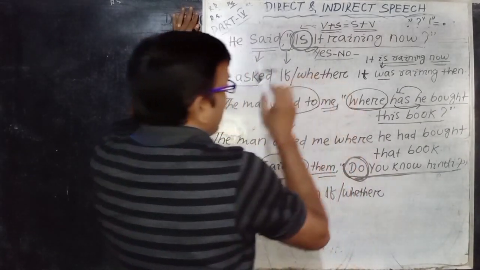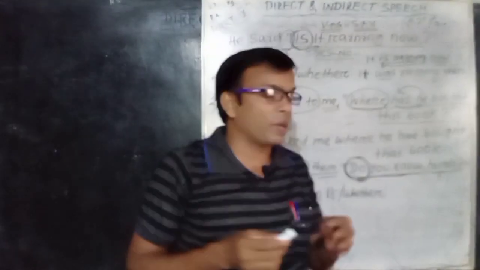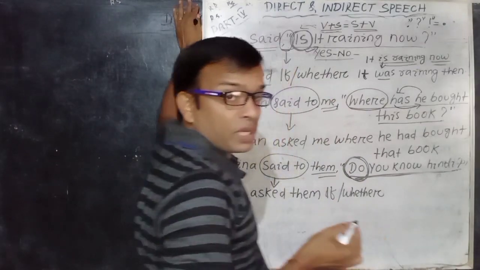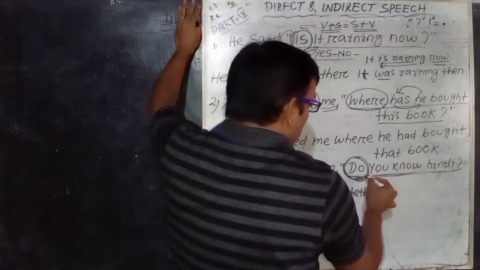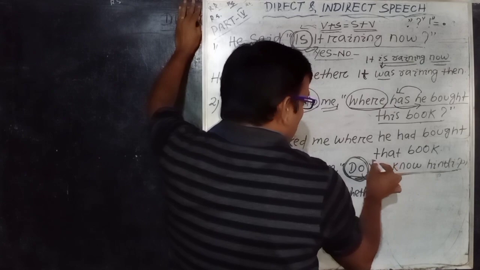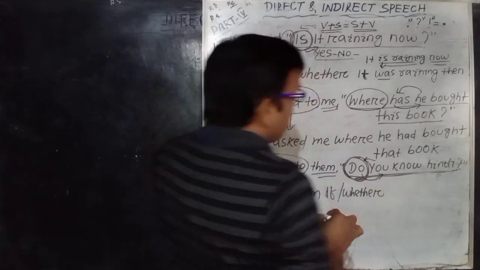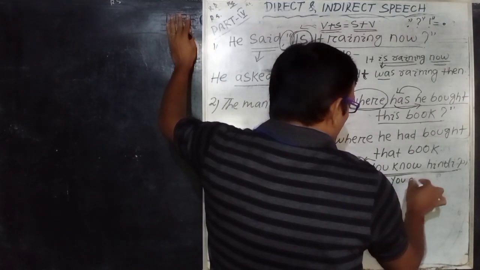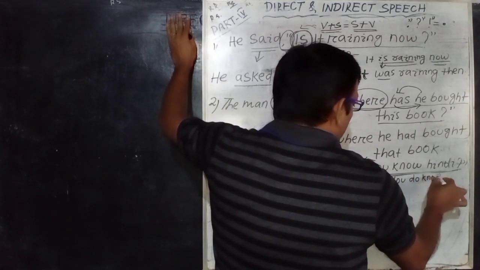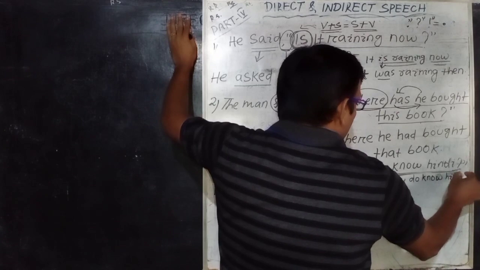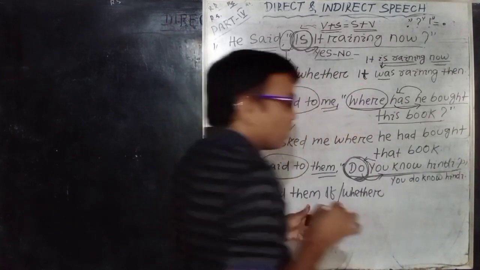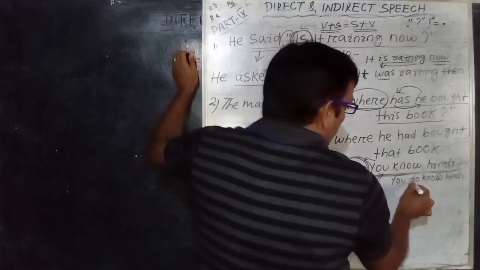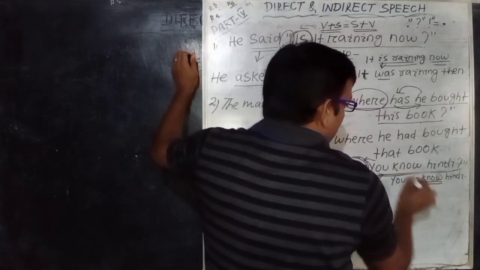Then the most important thing I am telling you again and again, please remember, the V plus S pattern must be converted into S plus V. So "do you know Hindi?" you must change it into V plus S equals S plus V. Then the sentence will be: you do know Hindi. Okay, the sentence will be this. Then "do know" means "know". Remember, "do know" means "know".